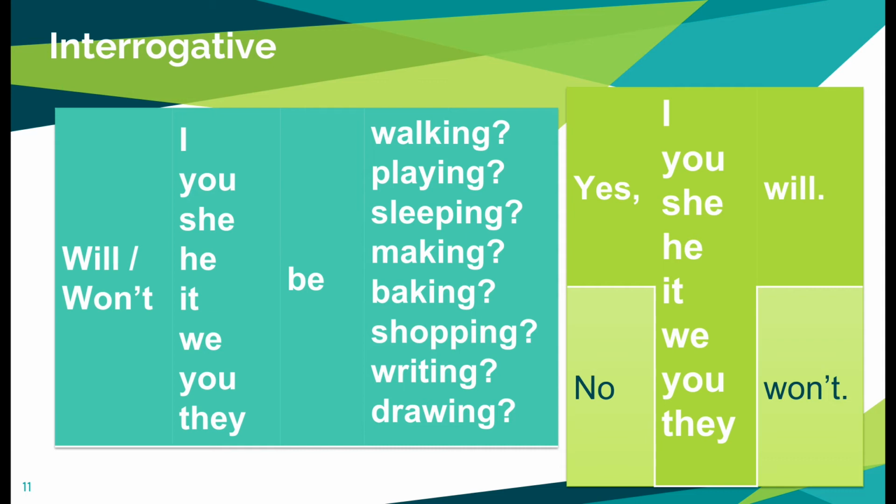And the negative interrogative questions can be, won't I be walking? Won't you be playing? Won't she be playing? And when we don't use the contraction, the question will be, will he not be making the project? Will it not be baking? Will we not be shopping?